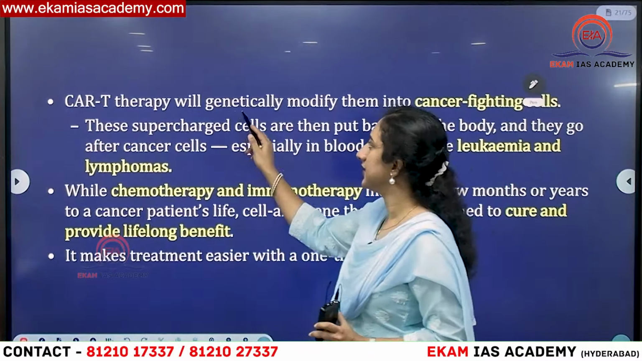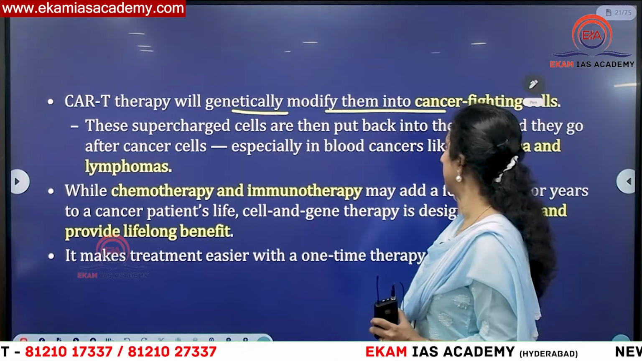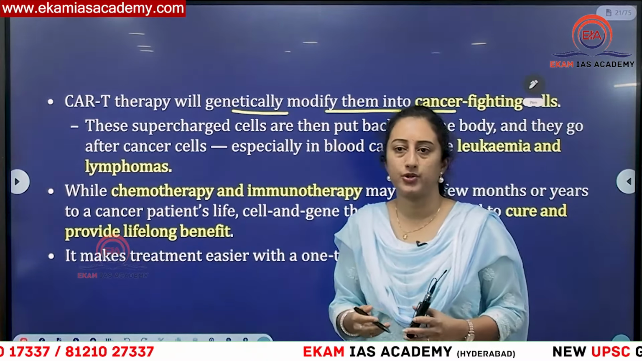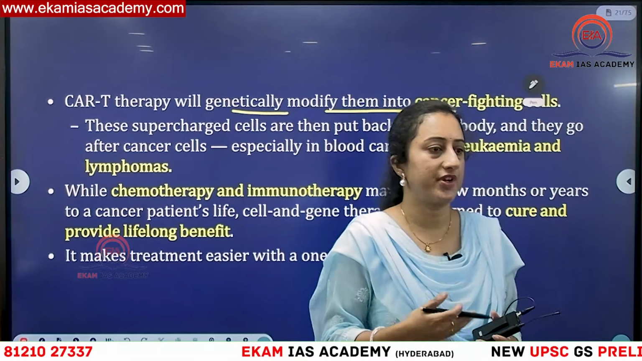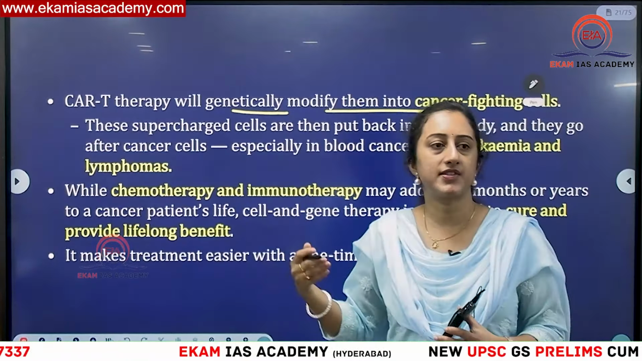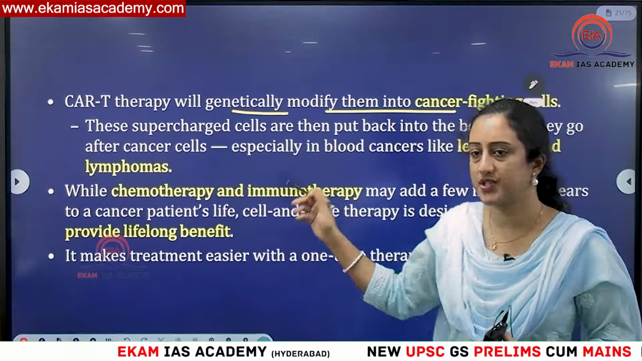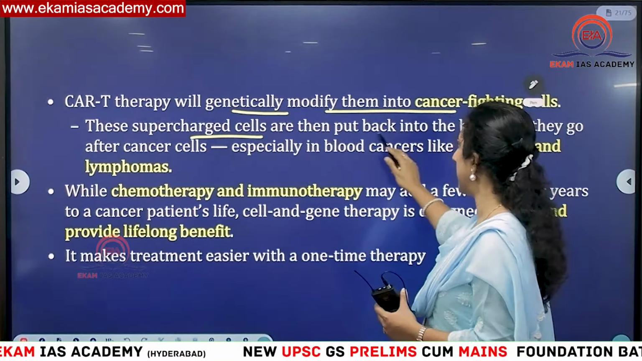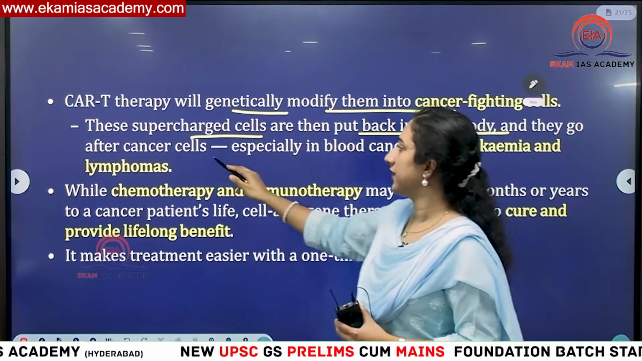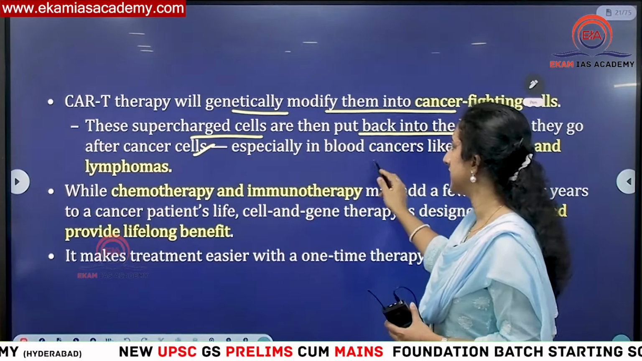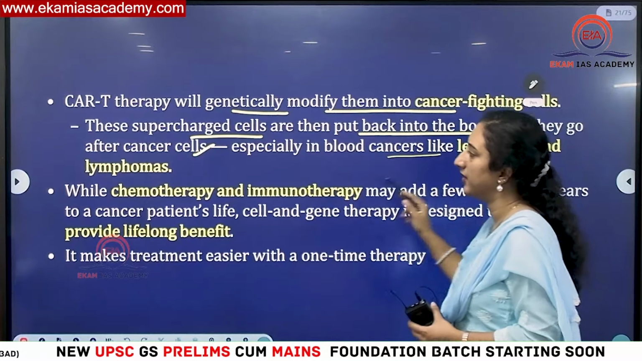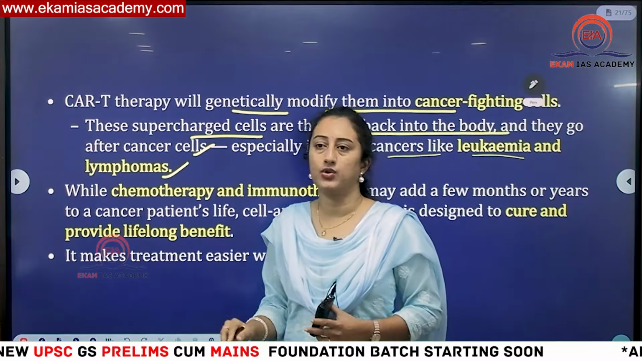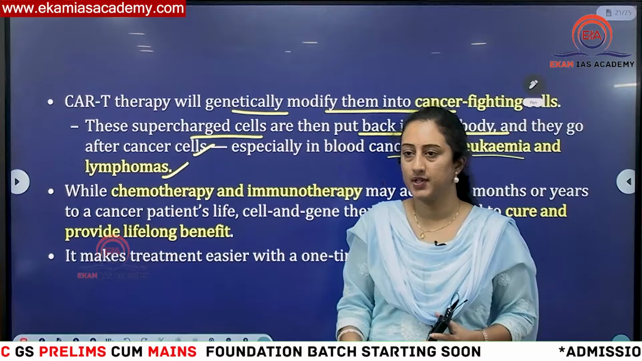Then CAR-T cell therapy genetically modifies them. Genetically means biotechnological things like GM crops, where we are changing the traits. In the same way, T cells don't have these receptors, so those receptors are getting added. These supercharged cells are then put back into the body, and afterwards they will fight particular cancers, especially blood cancers like leukemia and lymphomas. This is showing good progress in these two types of blood cancers.